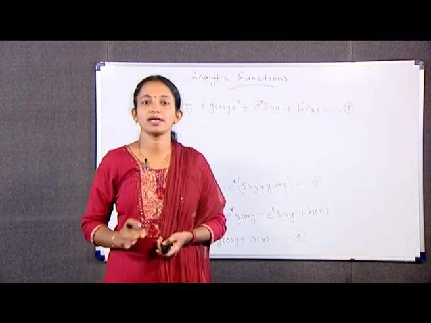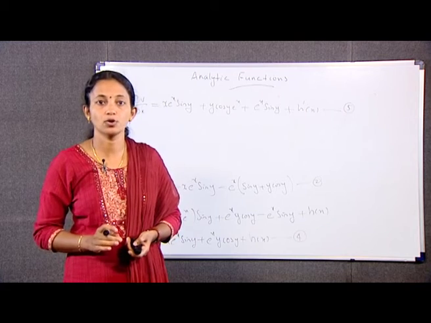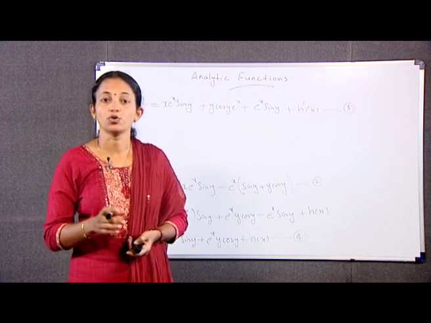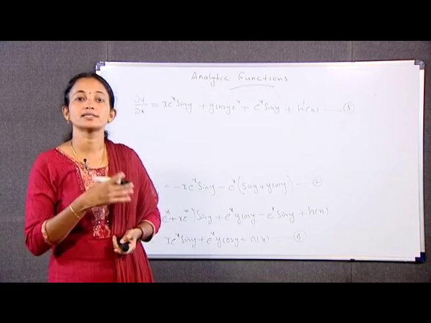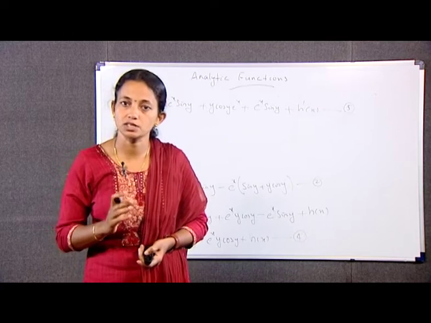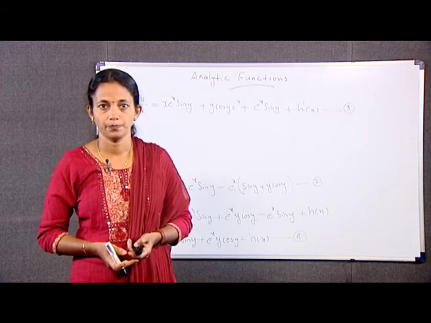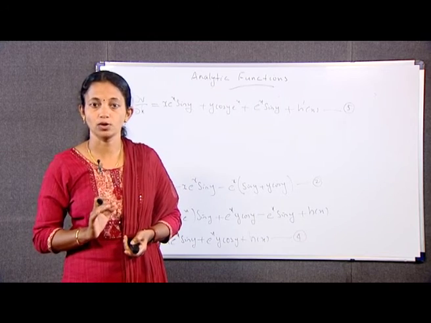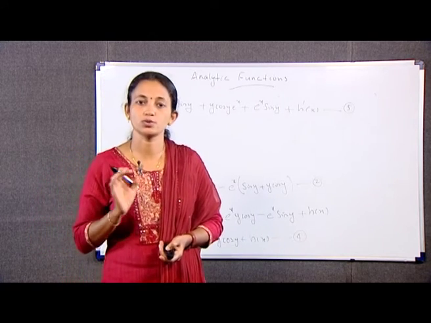Using the Cauchy-Riemann equations, ∂u/∂y is equal to minus ∂v/∂x. Equation number 2 implies that ∂v/∂x is equal to x e^x sin y plus e^x sin y plus cos y. The LHS of 5 and 6 are the same, therefore the RHS of them are also the same.